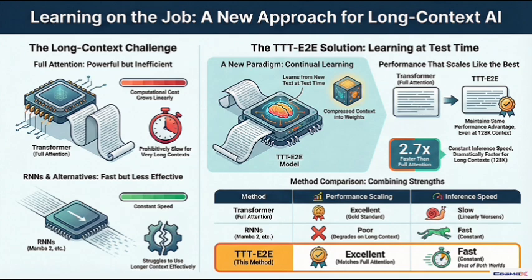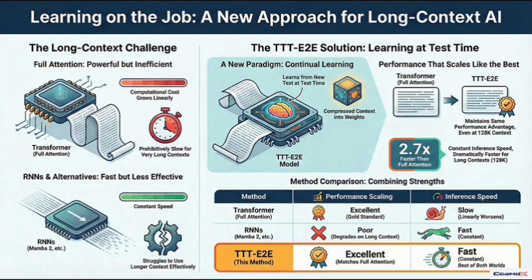Exactly. And to keep it fast, they're really smart about what they update. Right. The paper mentioned they only update the MLP layers and only in the last quarter of the model. Yep. They freeze the heavy attention and embedding layers. The MLP layers are where knowledge is stored most densely, so updating them gives you the biggest bang for your buck in terms of memory compression without the prohibitive cost. Which leads to what seems like the holy grail here, performance that scales but with a constant cost.